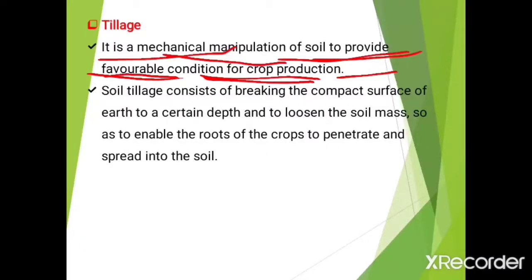It is the mechanical manipulation of soil to provide favorable condition for crop production. We know that soil acts as a base for crop growth. If the soil has good fertility and good aeration, then it is beneficial for crop growth. So what exactly is meant by mechanical manipulation? To handle something in a skillful manner by hand or by mechanical means. For favorable condition, the soil should be handled or controlled in a skillful manner.